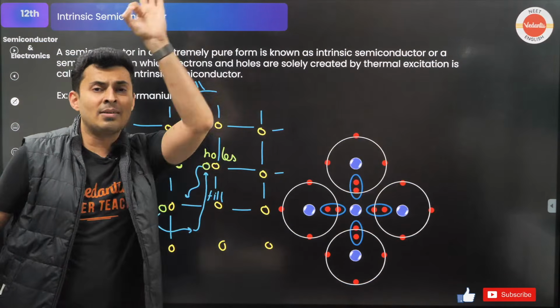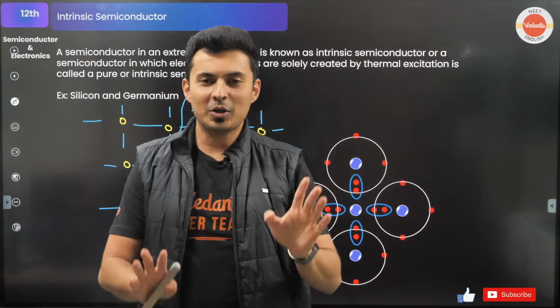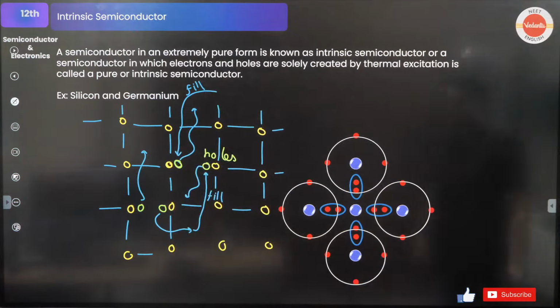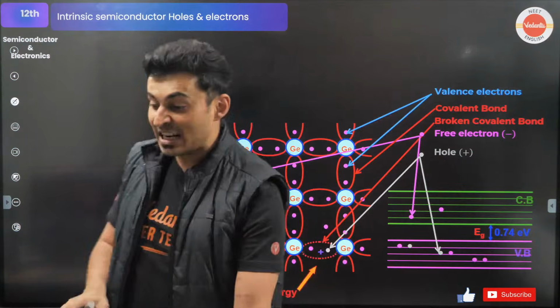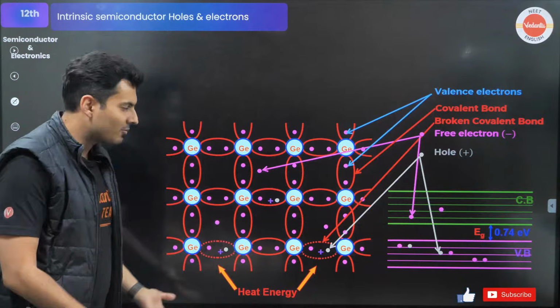Somewhere a bond is broken, somewhere else a bond is made. This is happening continuously. You cannot stop it. So that is what is there in the next diagram. I want you to see it. It might look intimidating initially, but that is exactly the love story, the relationship story which is happening here.